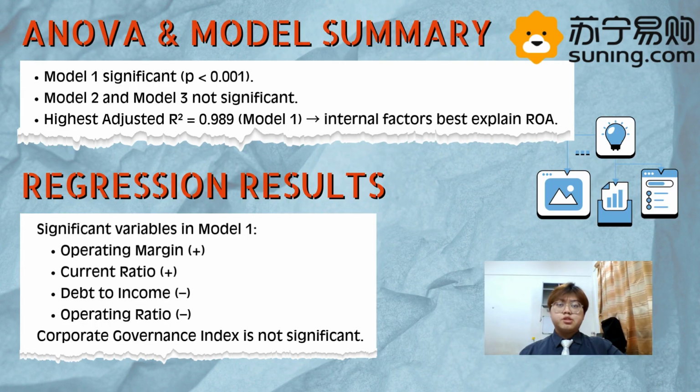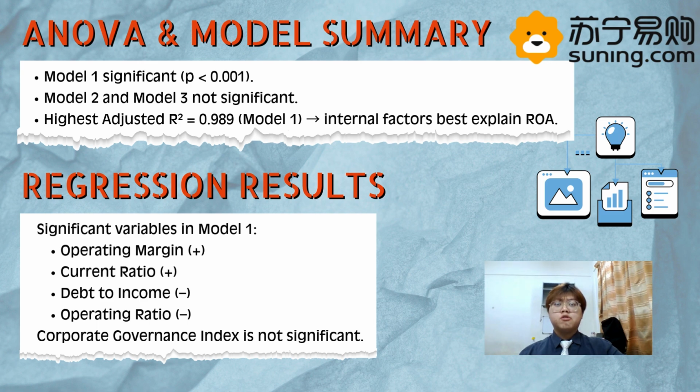From the ANOVA test, Model 1 is significant with P less than 0.001, while Model 2 and Model 3 are not significant. From the model summary, Model 1 has the higher adjusted R-square of 0.989, meaning that internal factor explain almost 99% of the variation in ROA, making it the strongest model.